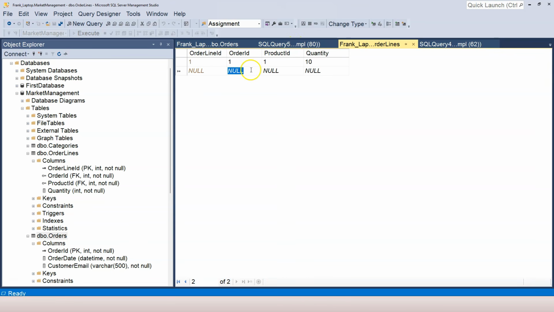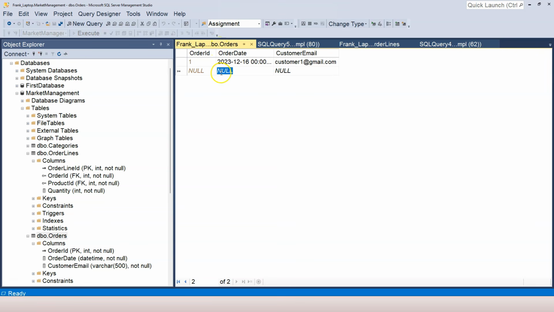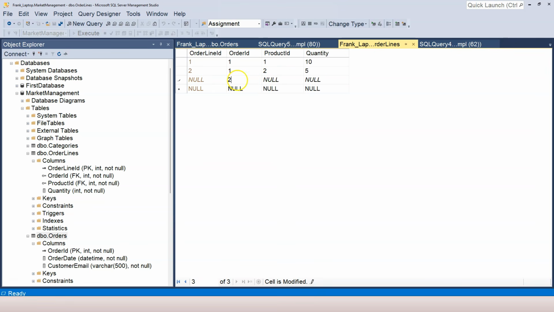You can also include the second product in the order. I think it's pork. So let's say I buy 5 kilograms of pork and click out. In this first order, we have 2 products, and each product has different quantities. Now I can go to the orders table and create a second order. So I'm going to use the same date, and the second order is placed by the second customer. So order ID is number 2, product is beef. This person buys about 20 kilograms of beef.